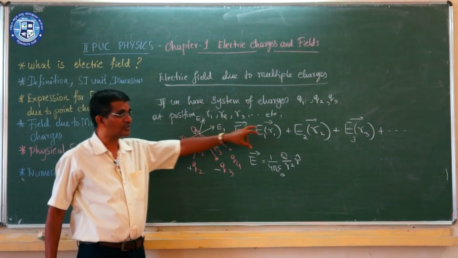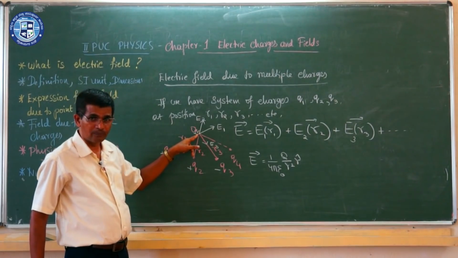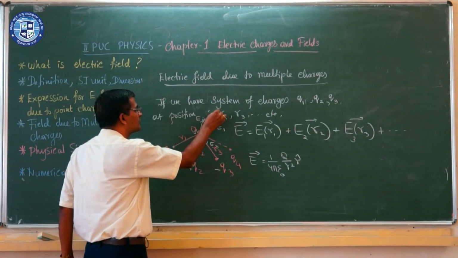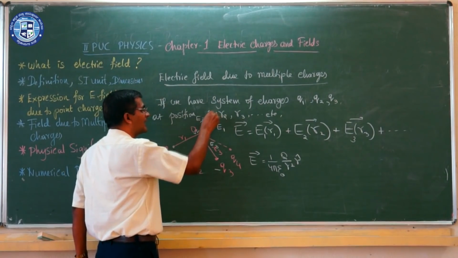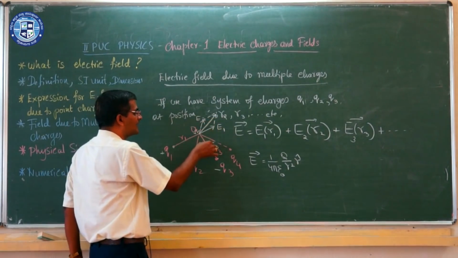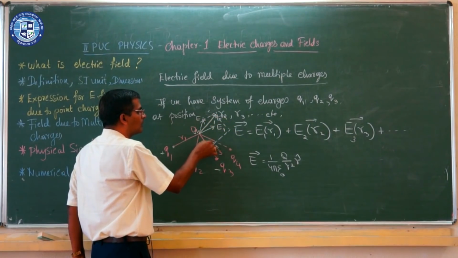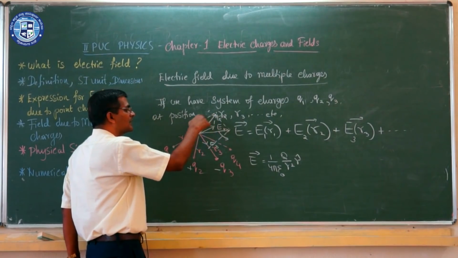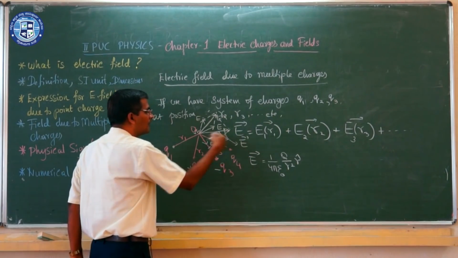How do we find this vector summation of the electric fields? We will use the law of parallelograms for vector addition, already studied. For example, if I have two vectors as two adjacent sides of a parallelogram, then the diagonal of that parallelogram gives the resultant of these two vectors. Then I have another vector E3, and again using the law of parallelograms, it gives the resultant of the E1, E2 and E3 vectors.